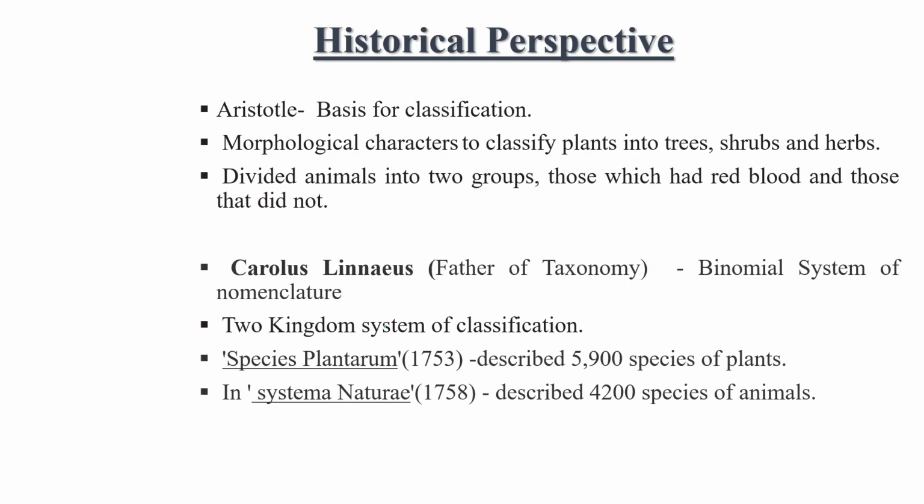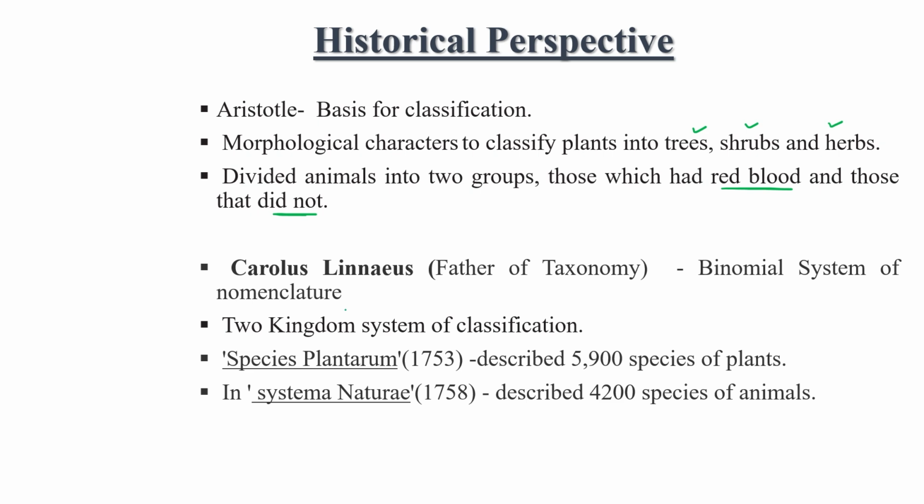According to the historical perspective, initially Aristotle classified plants and animals into two broad categories. Plants, according to their size and shape, he categorized into tree, shrub and herb categories. Animals he divided into two categories on the basis of the presence of RBC, that is, red blood. Those having red blood he grouped into one category, and those animals which didn't have RBC or red blood he categorized into another category.